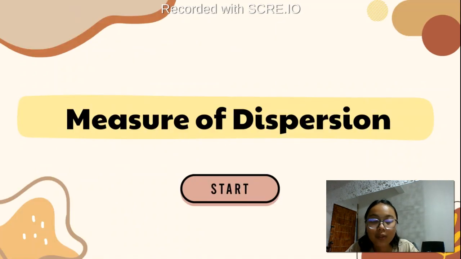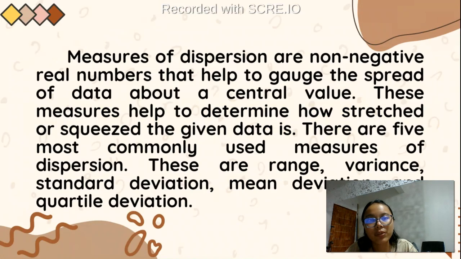Now, let's also talk about the measures of dispersion. Measures of dispersion are non-negative real numbers that help gauge the spread of the data about a central value. This measure helps to determine the spread or the squeeze in the given data.